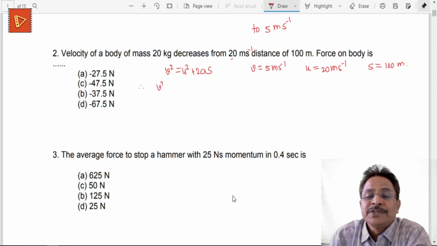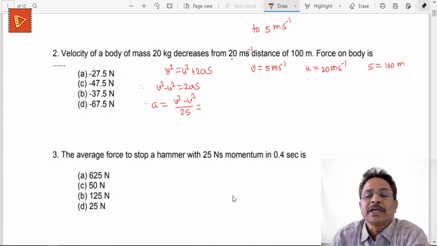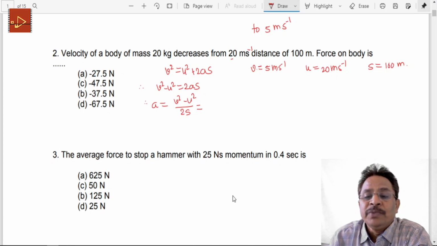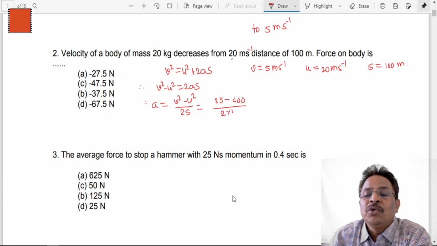So you will get v square minus u square is equal to twice as, or therefore I'll get a is equal to v square minus u square upon twice s. This is the expression for calculating this a. So replace these numbers. V is equal to 5, so its square is now 25. Now u is equal to 20 meters per second, so its square is going to be 400. Square of 20 is 400. Divide by 2 into 100.